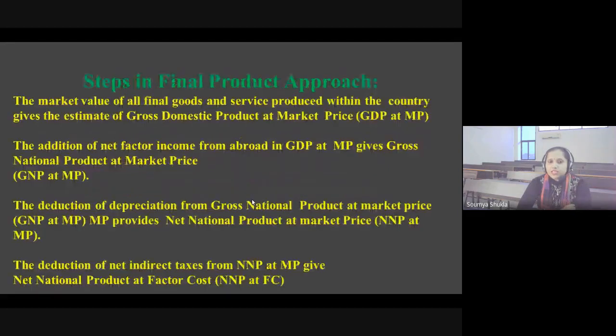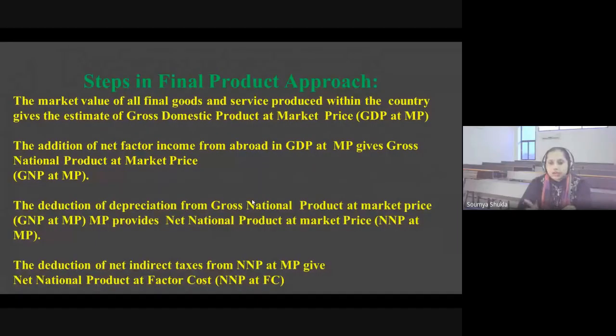There are various steps in the final product approach. The first is the market value of all the final goods and services within the country, which gives the estimation of the GDP. GDP at which rate? Market price. The addition of net factor income from abroad to the GDP at market price gives rise to the GNP, also at market price.